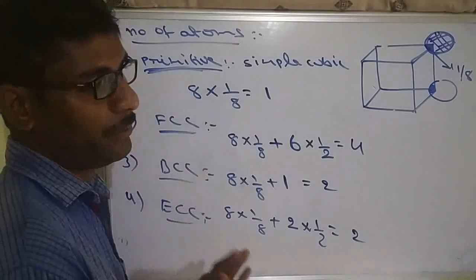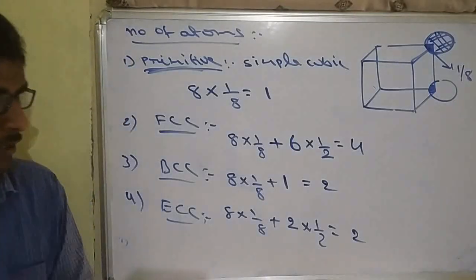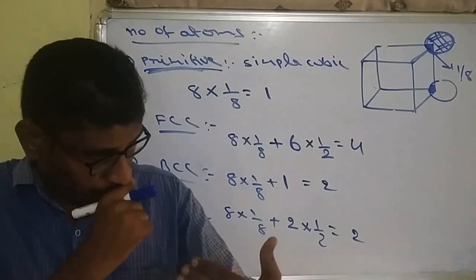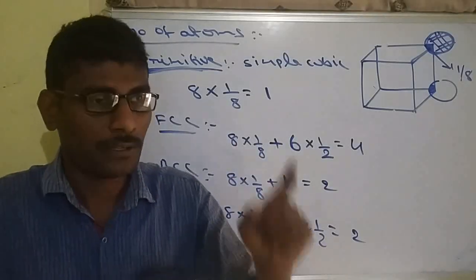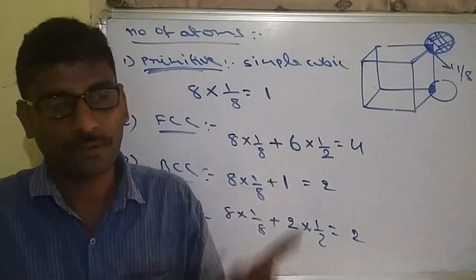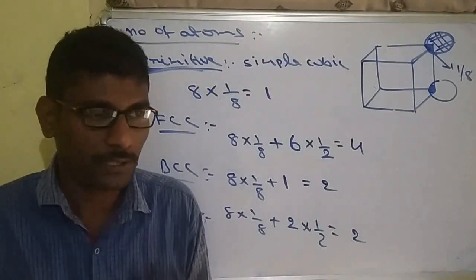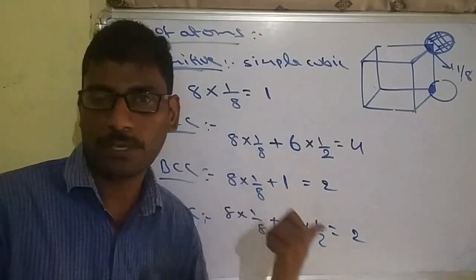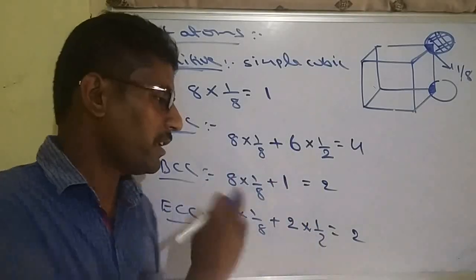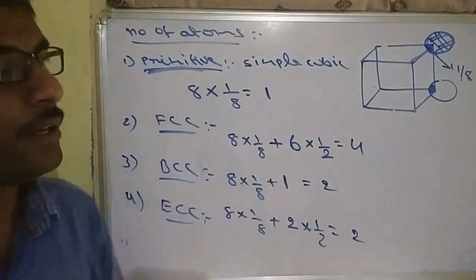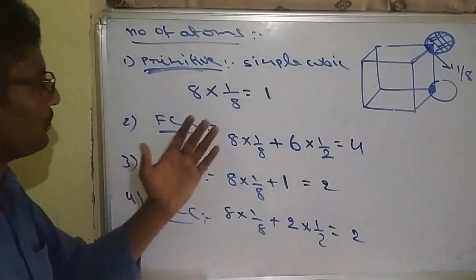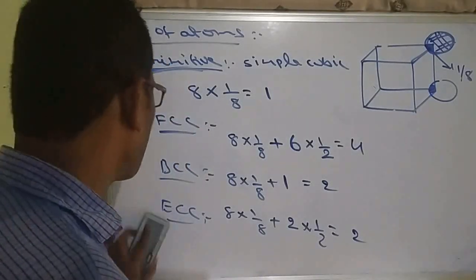This is important, because later we get some formulas. In those formulas, one value Z will be there. Z is nothing but the number of atoms. If the given is simple cubic, the Z value will be 1. If the given is FCC, the Z value will be 4. If the given is BCC, the Z value will be 2. Like this we will calculate the number of atoms.